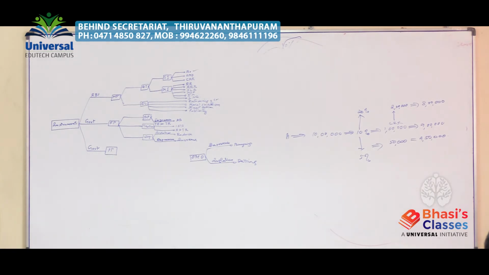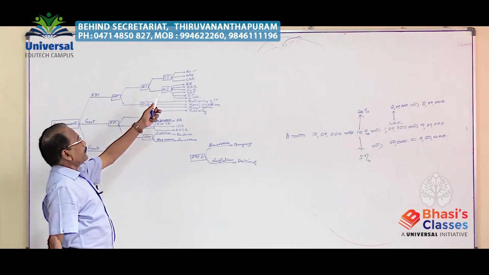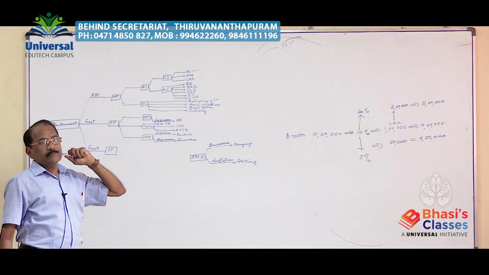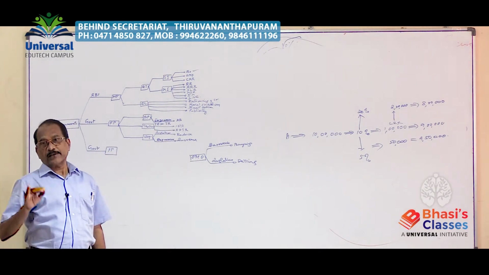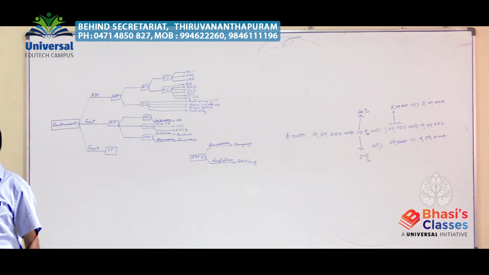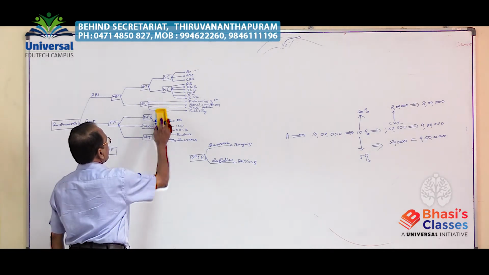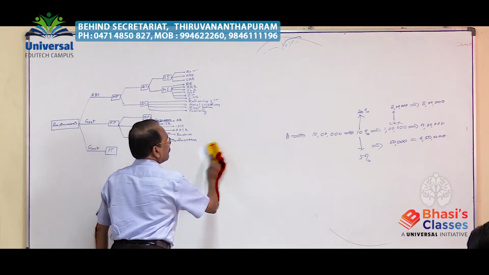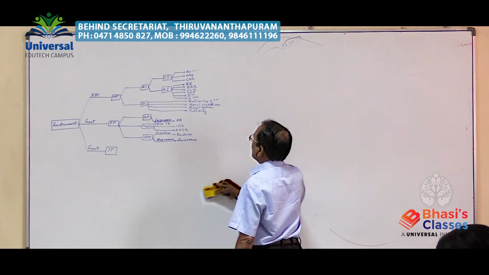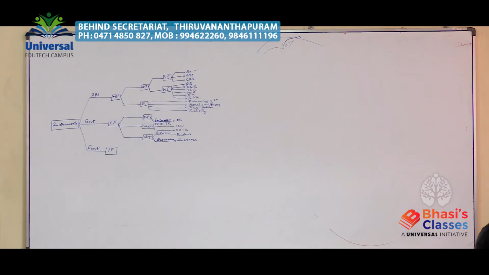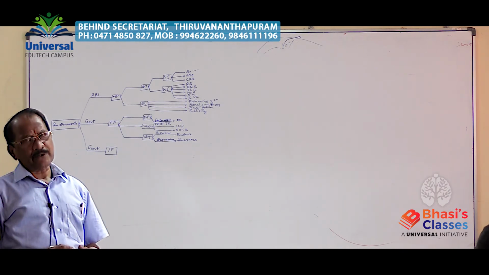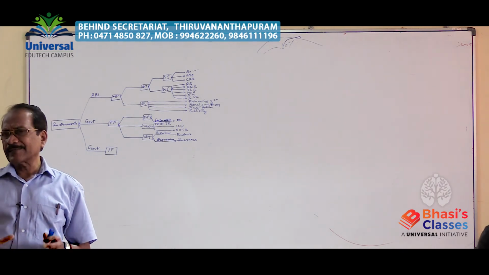These three methods, traditional bank rate, open market operation, and variable cash reservation ratio, the best one is OMO, open market operation, is comparatively better than any of the traditional instruments. In modern instruments, we have already taken in detail earlier. Repo rate, reverse repo rate, we have already done.